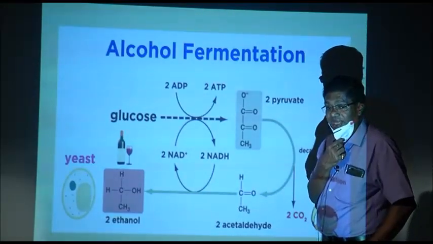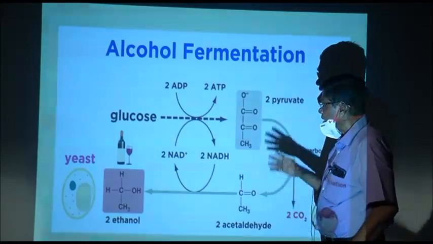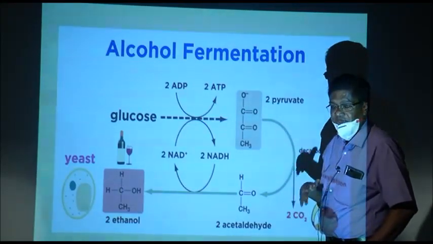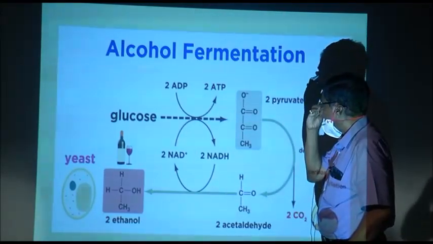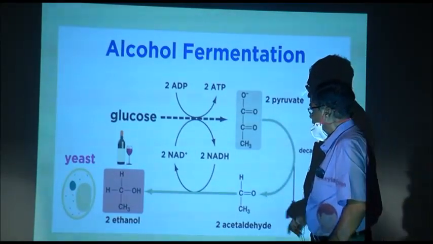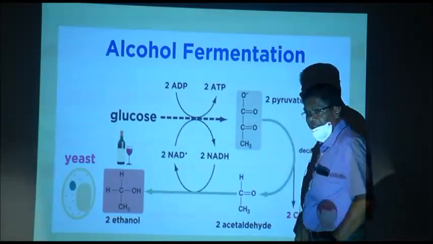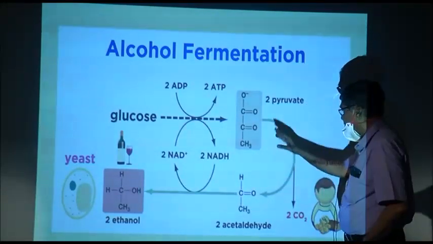Now, coming to anaerobic respiration. Anaerobic respiration is without oxygen, and two things are formed. One is alcoholic fermentation. Now, glucose forms pyruvic acid after glycolysis.